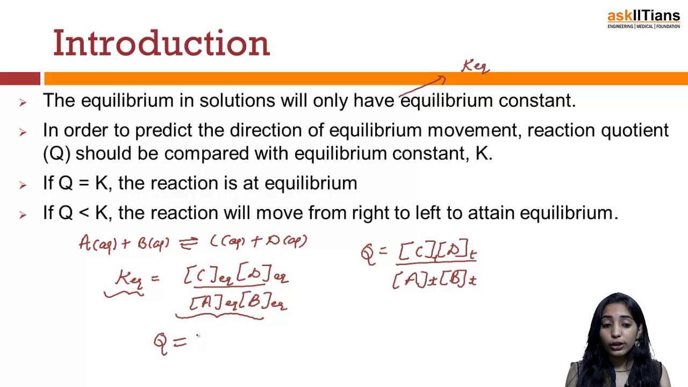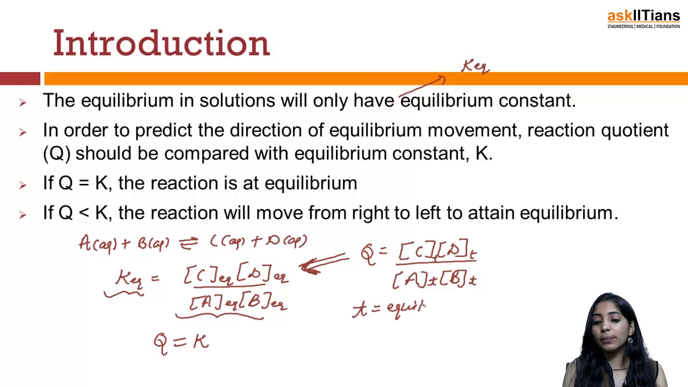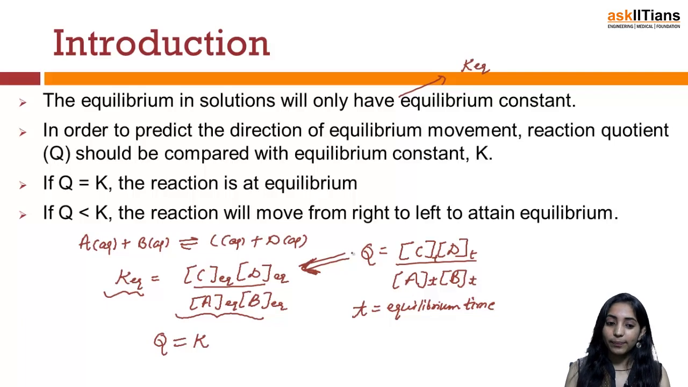if the value of Q is found to be equal to the value of K, we can say that the reaction is at equilibrium. Because if Q is equal to K, we are talking about that particular time where the equilibrium has been achieved, and that time for any reaction is known as equilibrium time. Now if the value of Q is less than K, that means the reaction will move from right to left to attain equilibrium.